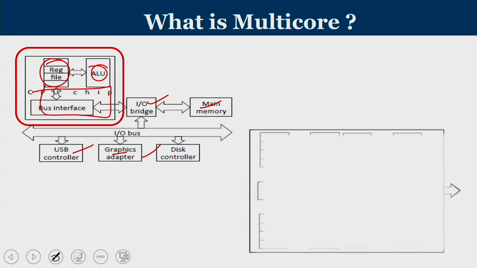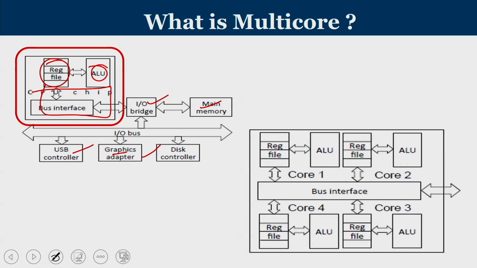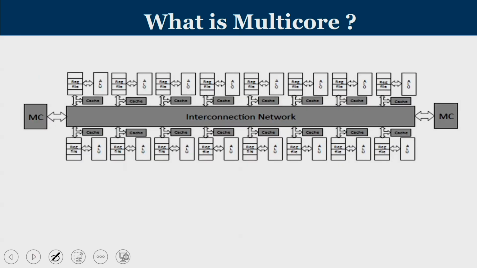Now, if I make it 4 times, let us say this is a 4 core machine. Each core has its own functional unit and register file, and then the control logic, and they are all connected with the help of a bus interface. What is multi-core again? If you still scale it up, this is a 16 core machine where each core is going to have its own cache.